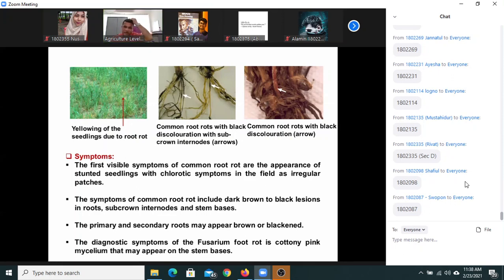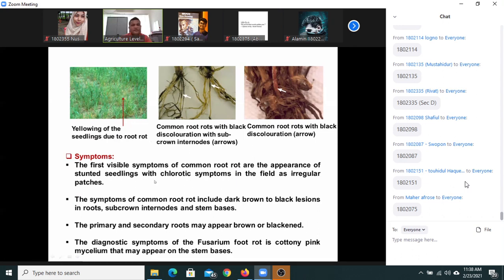So yellowing is the indication of infection in the root. So that's why you say here the first visible symptom you can notice in the leaf, key leaf, chlorotic leaves